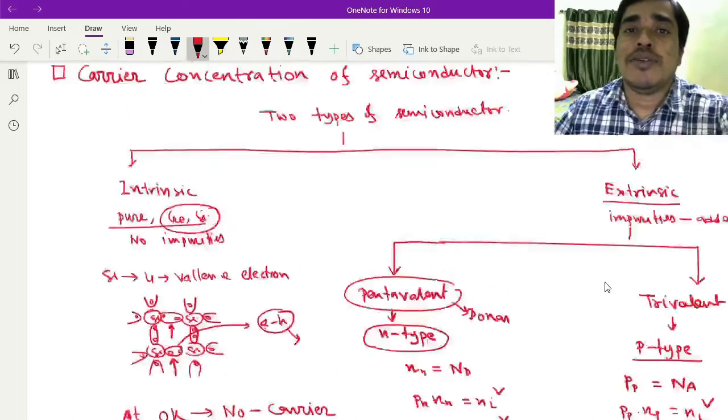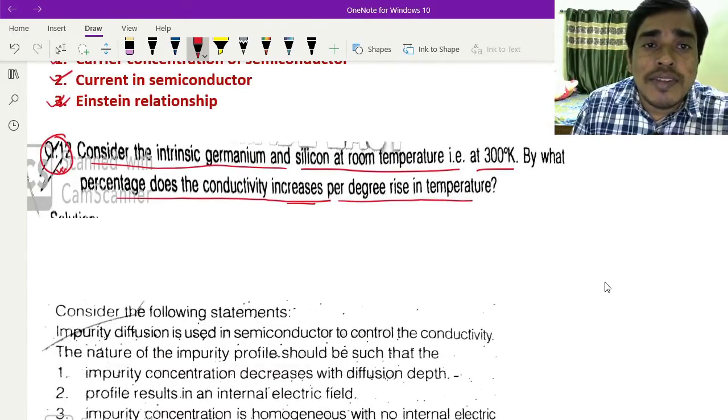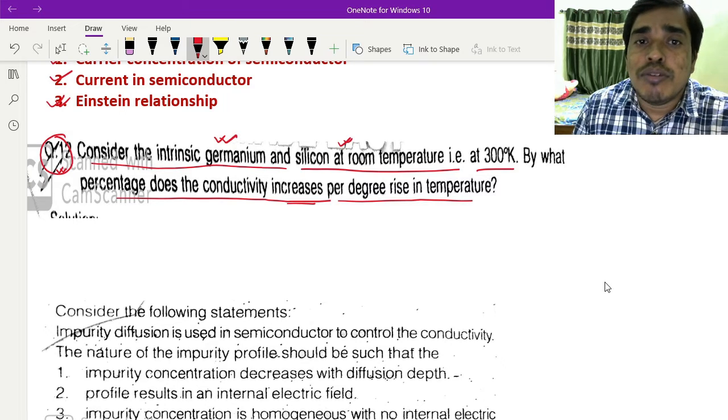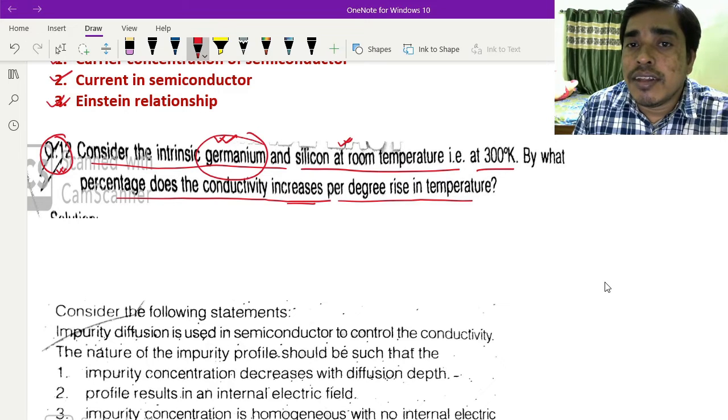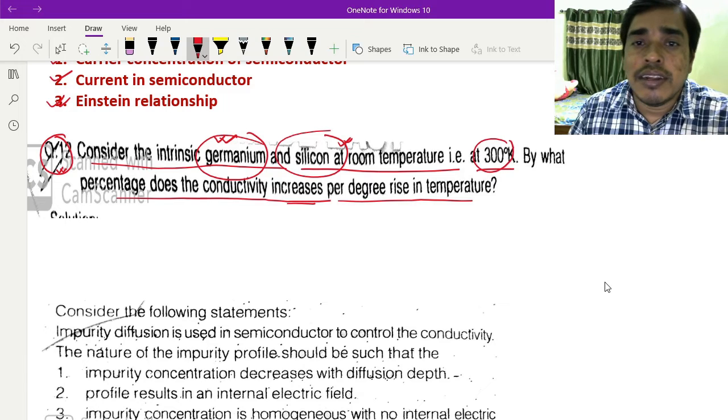Now the question was to consider intrinsic germanium and silicon at a temperature of 300 K, and you have to calculate by how much the conductivity increases per degree centigrade.